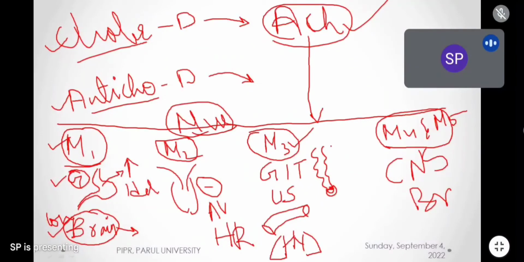If smooth muscles are contracting and if sphincter muscle is relaxing, what will be the end effect? Anybody from the class? Very good. It will cause defecation. When M3 receptor is activated in the GI tract, it will cause defecation or diarrhea. We can simply say defecation. Clear?